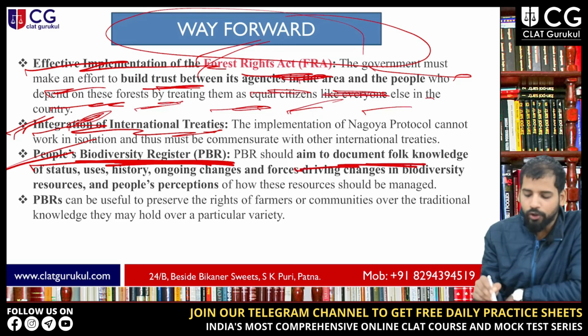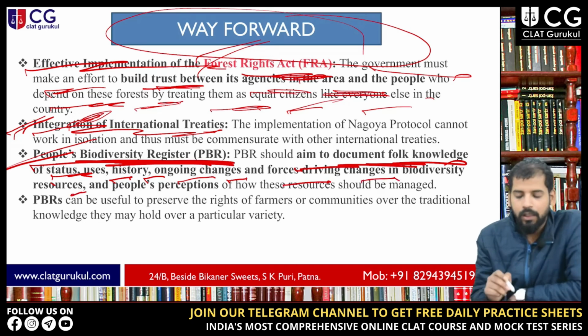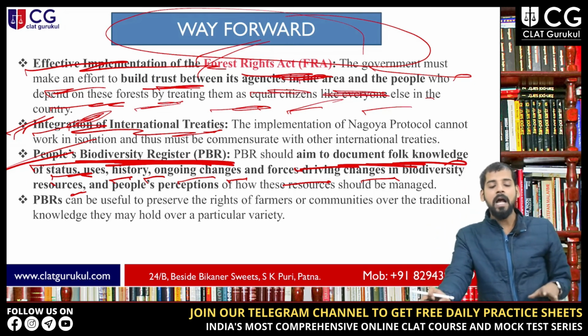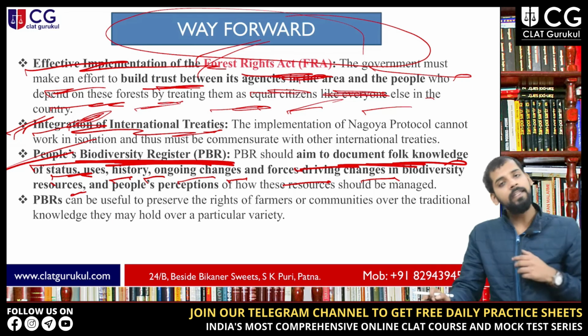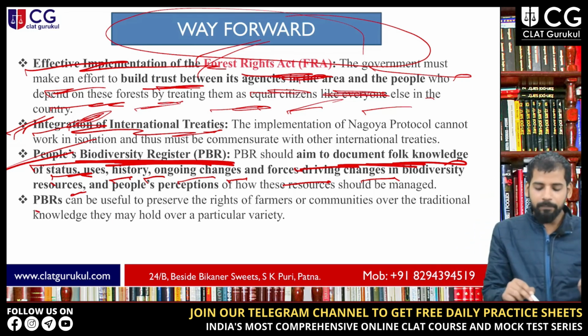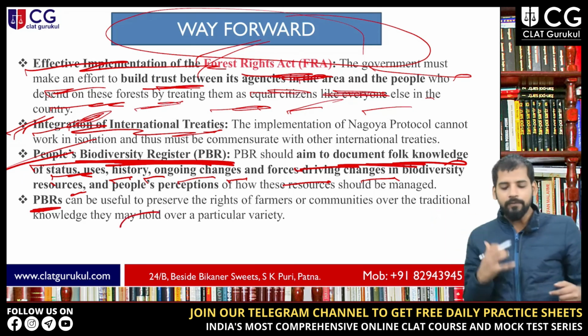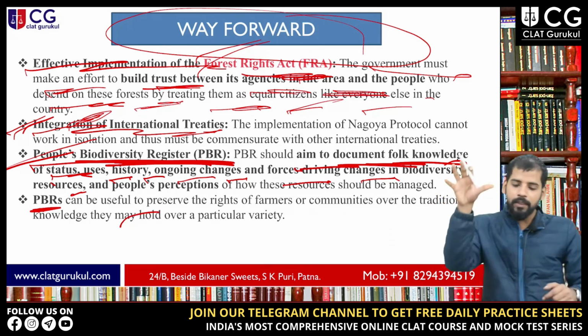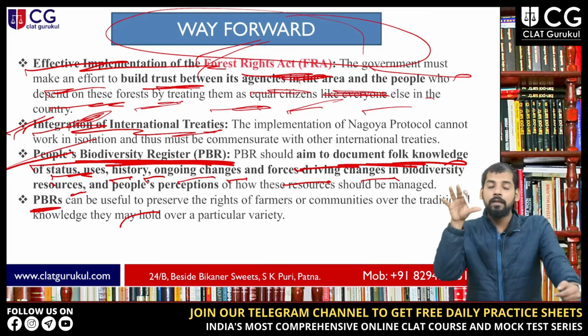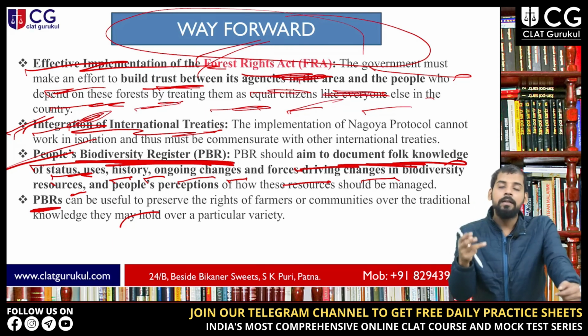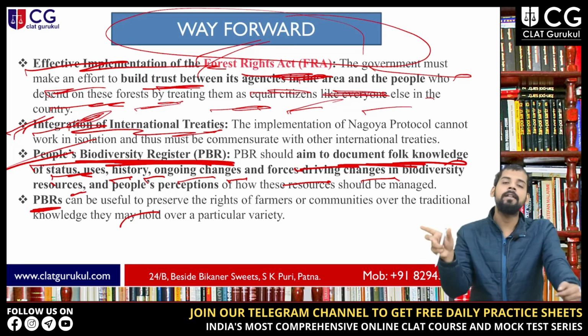Next is the biodiversity register. The aim is to document folk knowledge of status, use, history, ongoing changes and forces driving changes in biodiversity resources, which should be managed. The traditional knowledge of these medicinal plants is very useful. We are suggesting that these biodiversity registers can be useful to preserve the rights of farmers and even the indigenous communities living in this area, and the knowledge of these people is very important with respect to a particular variety of medicinal plants.